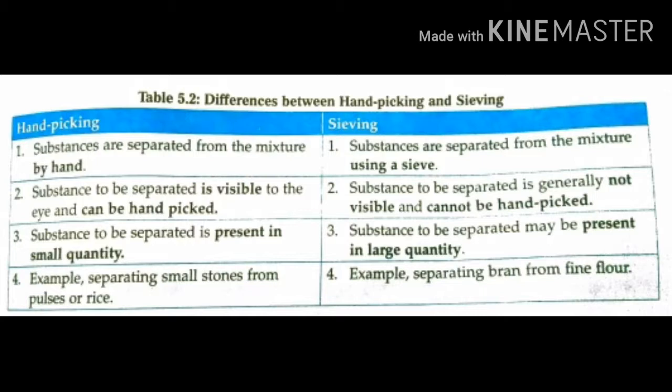In the sieving method, substances are separated using a sieve, not by hand. The substance to be separated is generally not visible and cannot be hand picked, and it is present in large quantity, so it is not possible to take it out by hand.